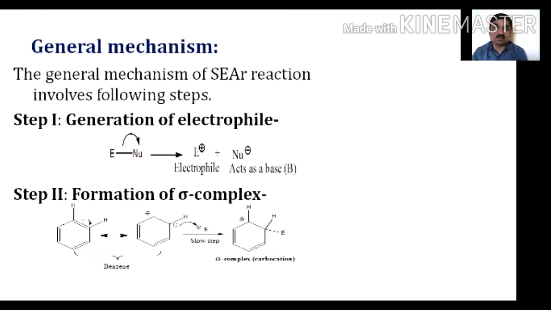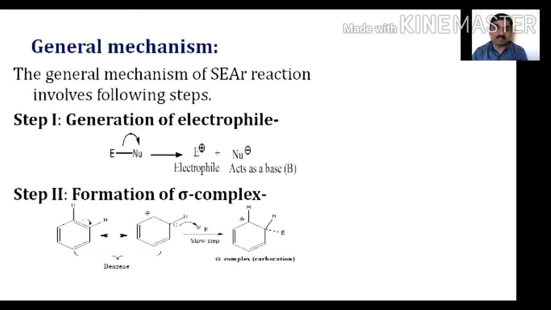But this reaction is not so simple. It has some steps. The steps or path of the reaction is called the mechanism of the reaction. So in this lecture, we will see the general mechanism of electrophilic substitution reactions, which involves the following steps. Step first, generation of an electrophile, which is the rate determining step in this respect.